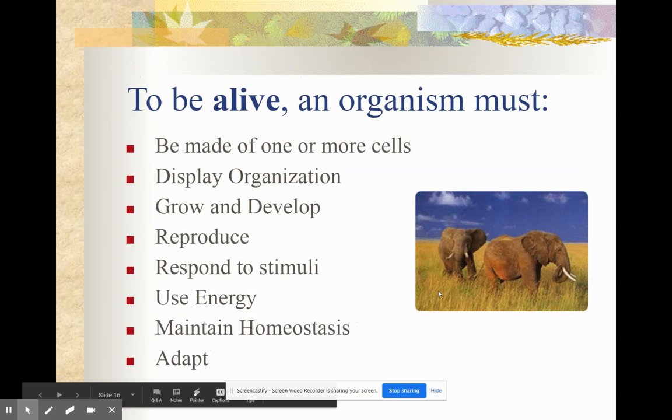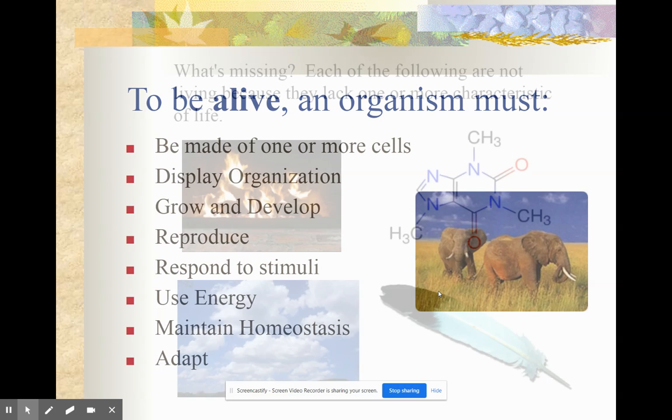To be alive, here is a giant list of everything that you need to know. An organism must be made of one or more cells, must display organization, must grow and develop, must reproduce, must respond to stimuli, must use energy, must maintain homeostasis, and they must be able to adapt.